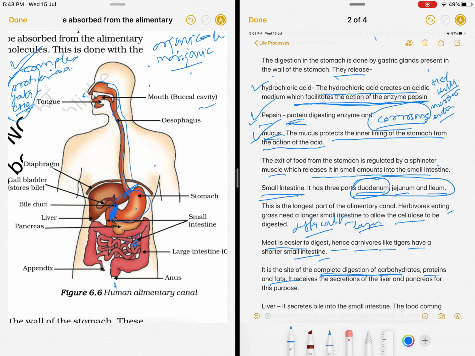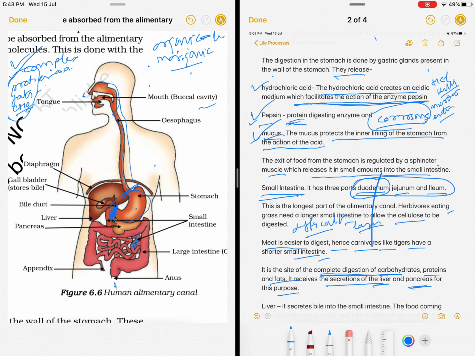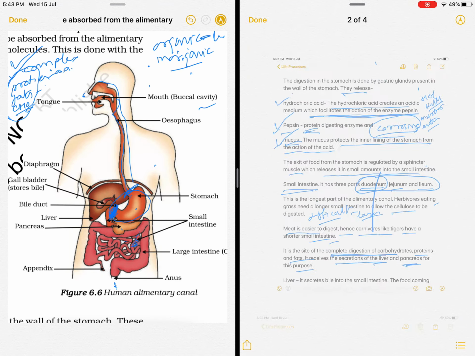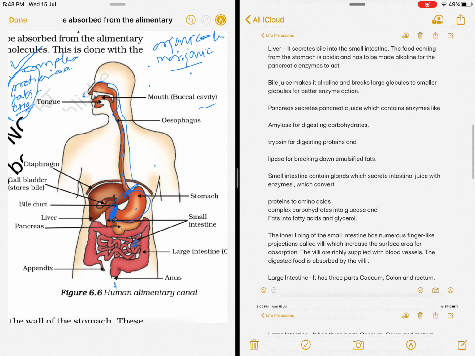What happens in the intestine? There are two major digestive glands, the liver and pancreas. They pour their secretion into the small intestine only, basically to further digest the food.